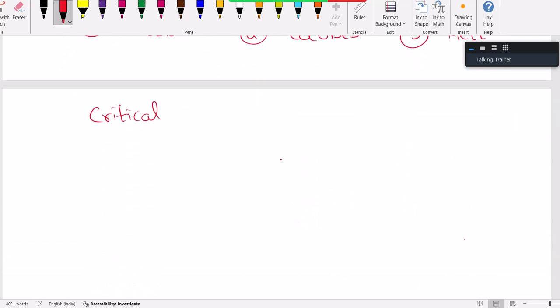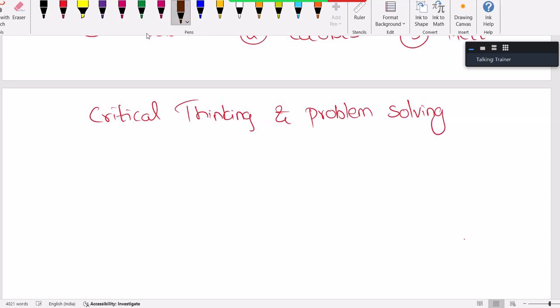Whereas in critical thinking and problem solving, if you look into this section, a very important topic is flowchart related questions. You start with flowchart related questions, that too easy questions. You will get 3 questions from flowchart.